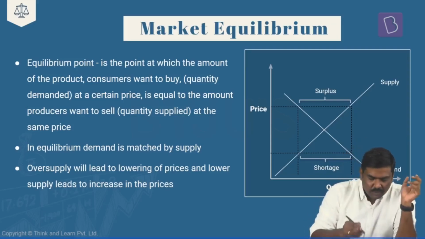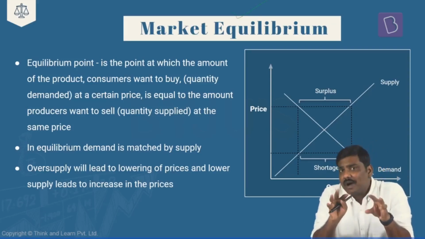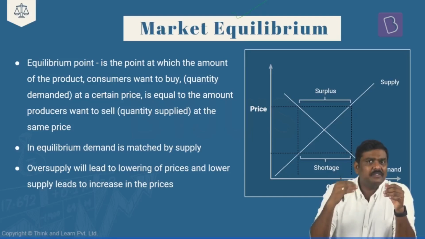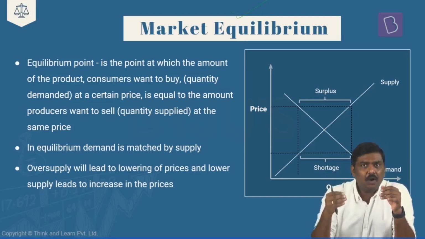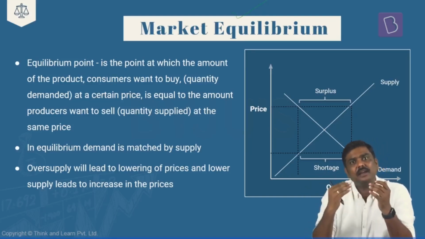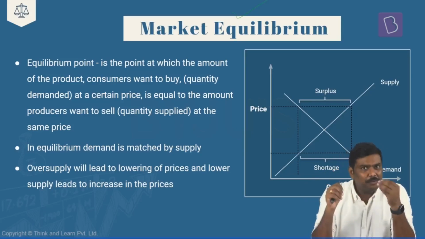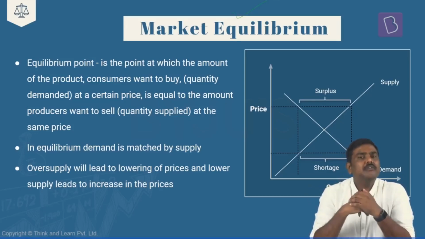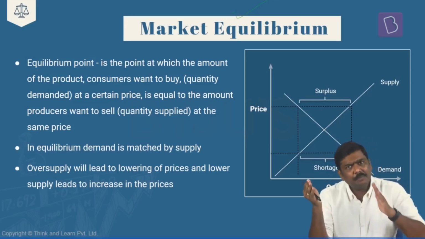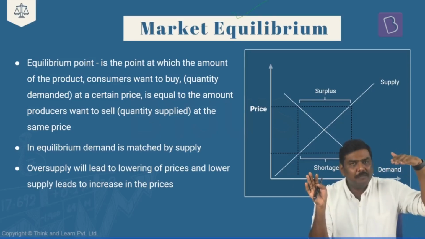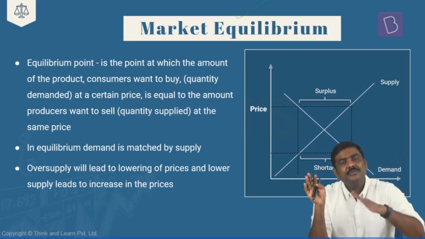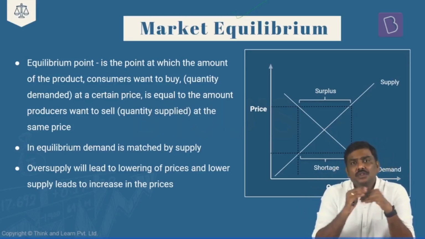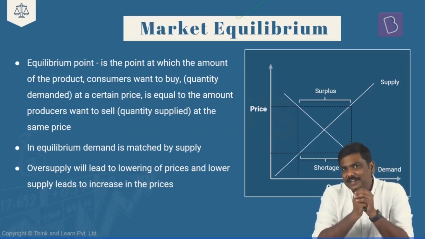And that is exactly what we are doing in the concept of market equilibrium. In market equilibrium, we are superimposing, or let's say we are drawing, the demand curve as well as the supply curve in the market. And if you remember very carefully, the law of demand is a downward sloping curve, and the law of supply is an upward sloping curve. The demand curve will keep on going downwards like this, and the supply curve will keep on moving upwards like this. So both are moving in opposite directions.